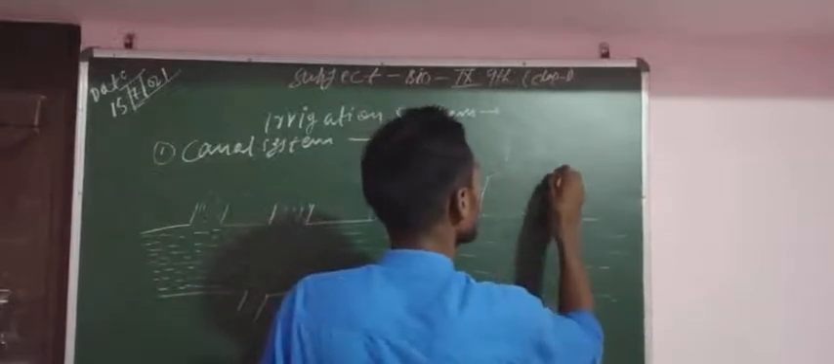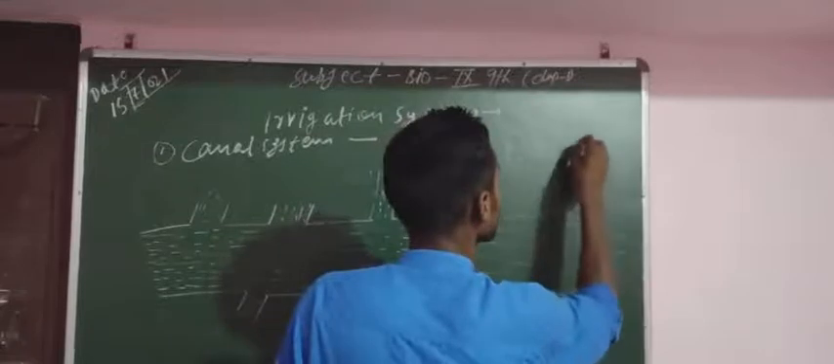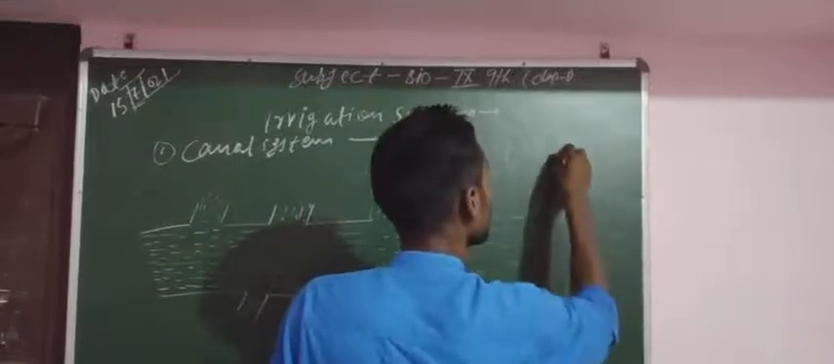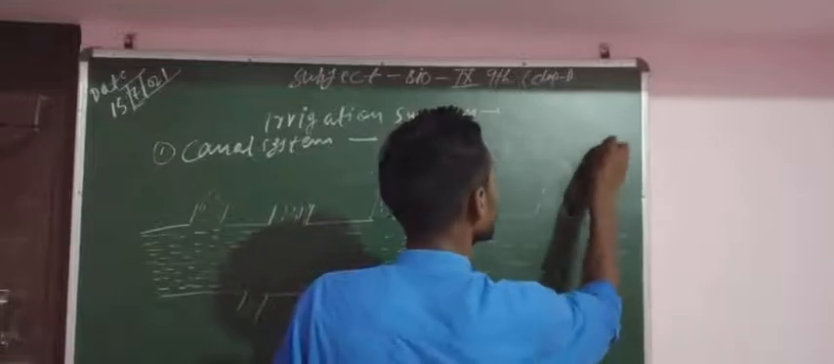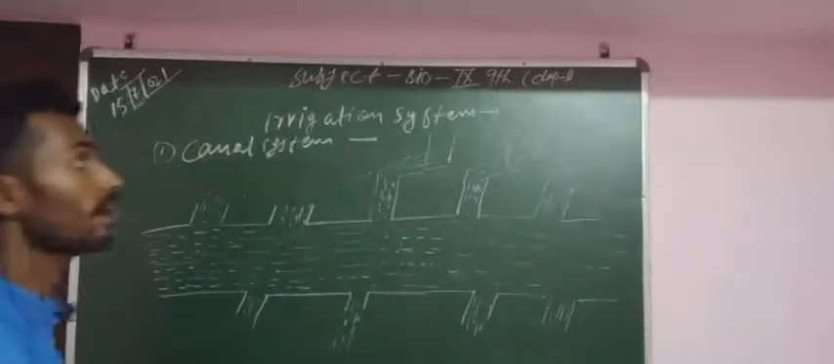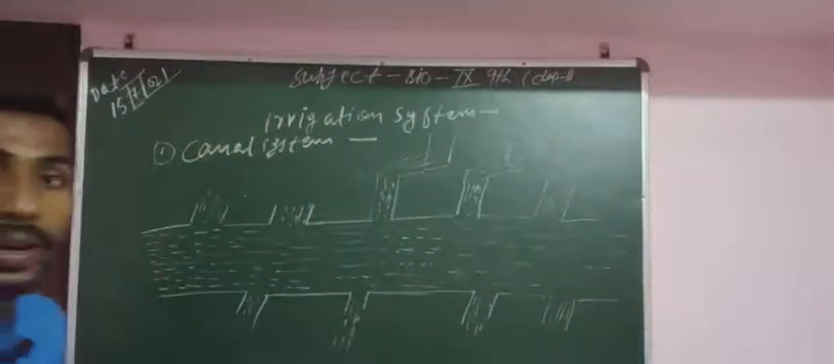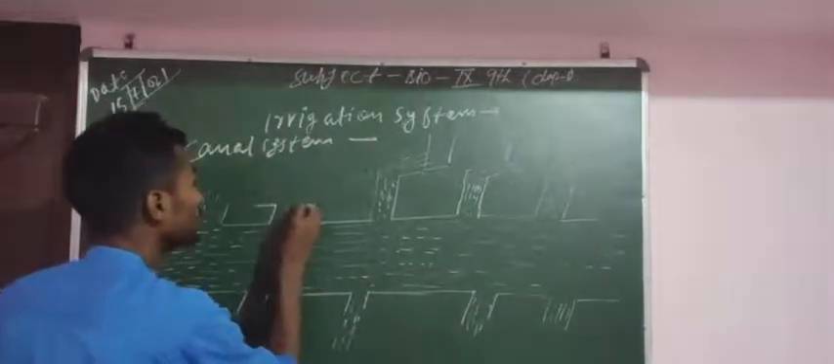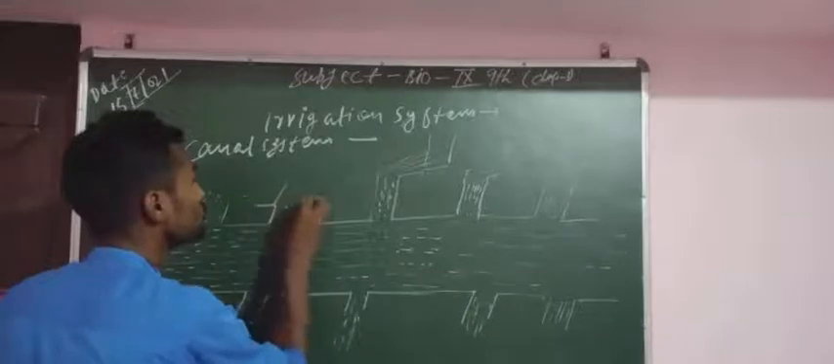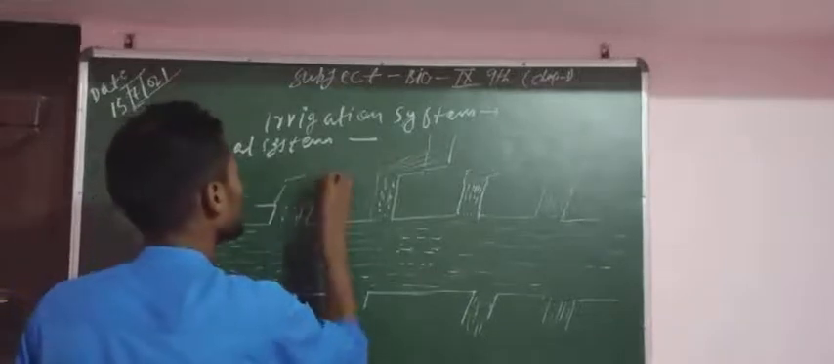This way, all the branch canals are connected to the fields. When water is passing through this canal, the water is distributed through this canal and supplied to the field.